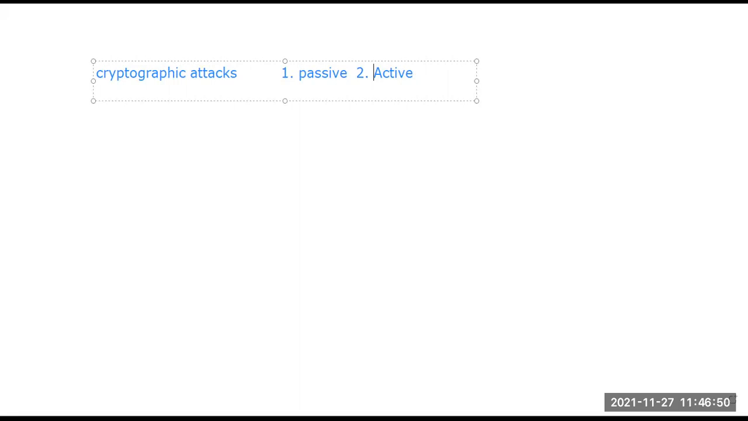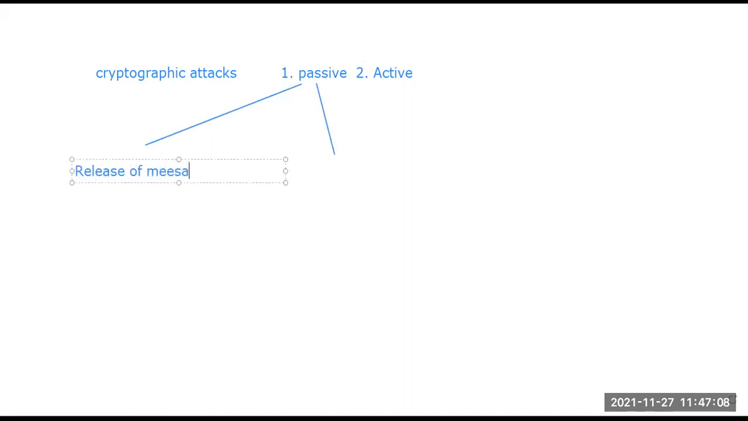There are basically two types of passive attack: release of message contents and traffic analysis. Two types of passive attack happen. The first is release of message content, and the second is known as traffic analysis.